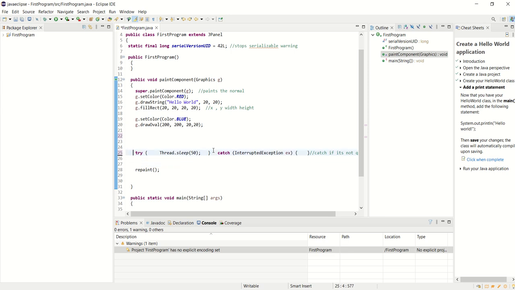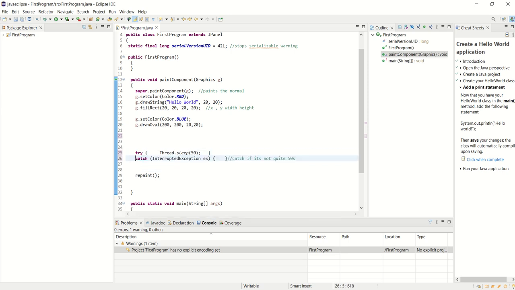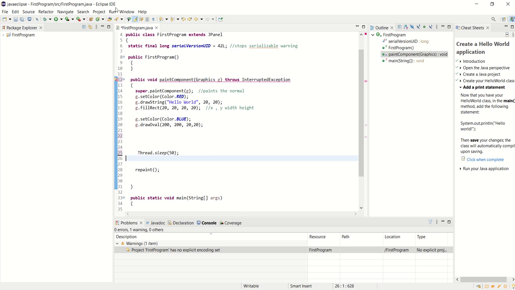Incidentally, I don't have to do a try and a catch. I think I could go up here and add throws InterruptedException, and that means it throws it away. I might be able to do that. Let's see if it works. So let's say I didn't want this try and catch. I should be able to do that, but it might not let me.